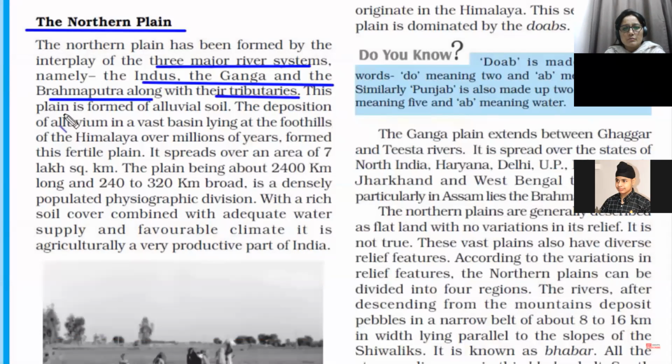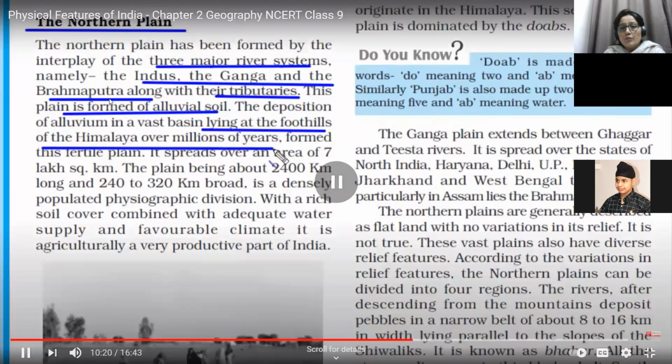As I've said before, this plain is formed of alluvial soil, and since we are reading about the northern plain, it has to lie at the foothills of the Himalaya. So the northern fertile plain is exactly at the foothills of the Himalaya. I guess every one of you understands, and if you remember, we have already done it. When the Tethys Sea was disappearing and the Himalayas were rising, a depression was formed, and that depression was our area, which got filled by the sediments thrown by the rivers in this area, and this depression later turned into a fertile land. So that's why it is situated at the foothills of the Himalayas. It has taken millions of years to make it a fertile plain.